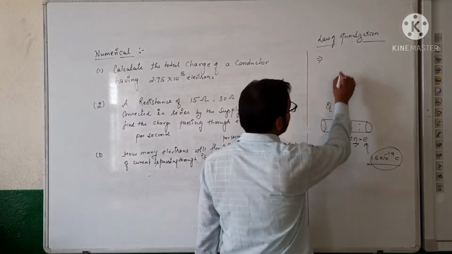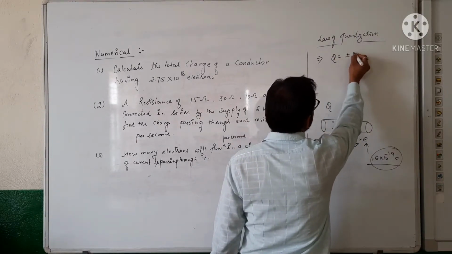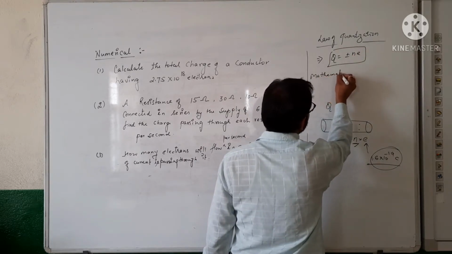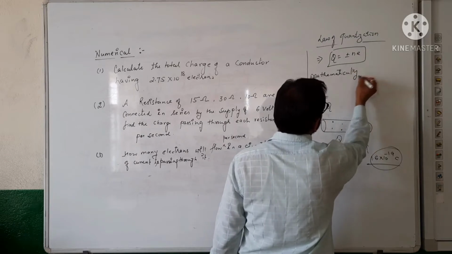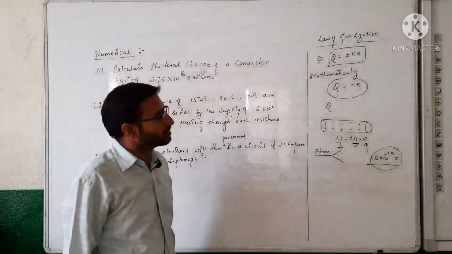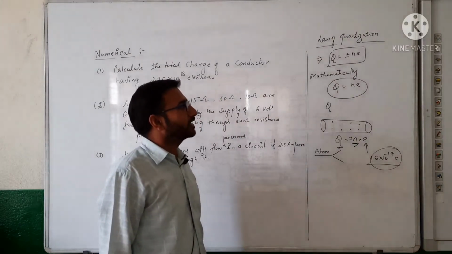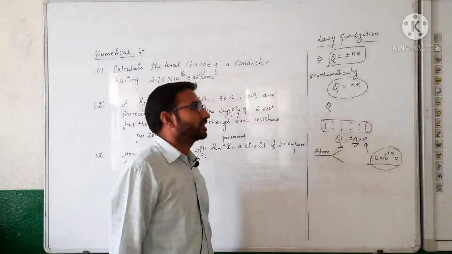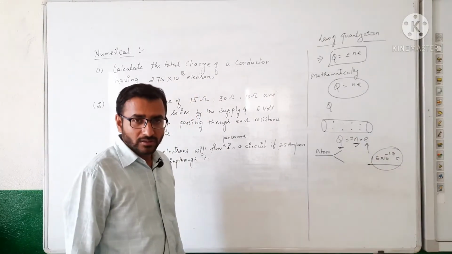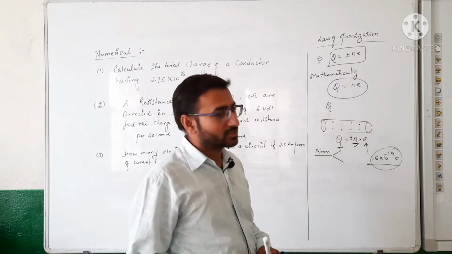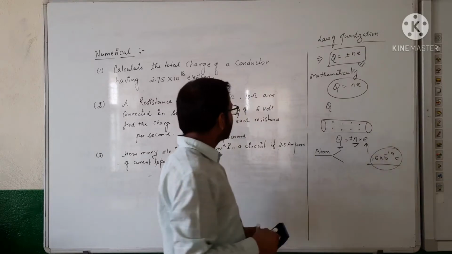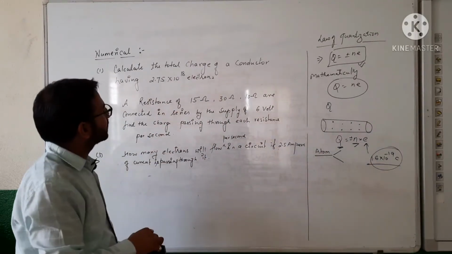So the formula by the law of quantization will be plus or minus Ne, but mathematically we can use the magnitude only. We can write Q equals Ne. No need to represent the plus or minus symbol, because in most questions the electrons or protons are already given, and we calculate with the help of this formula. This type of question may come directly or indirectly in your examination. Got it?